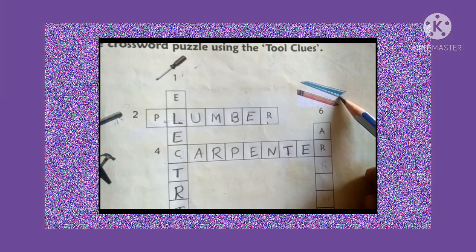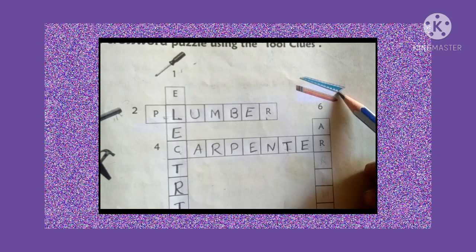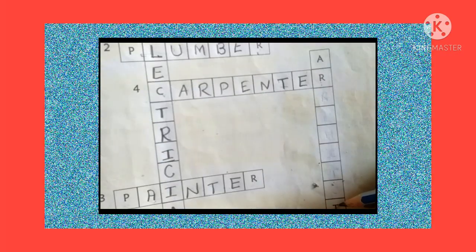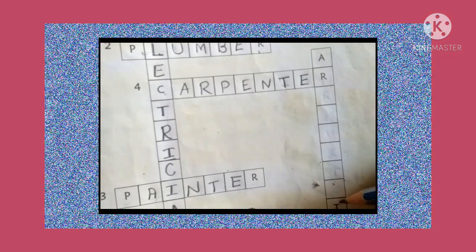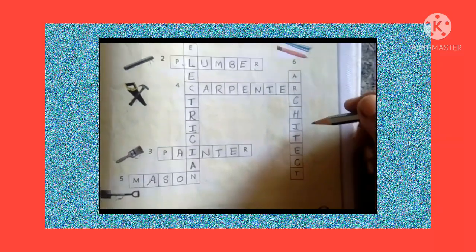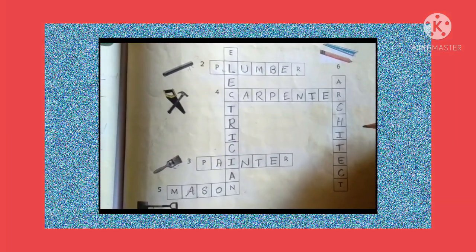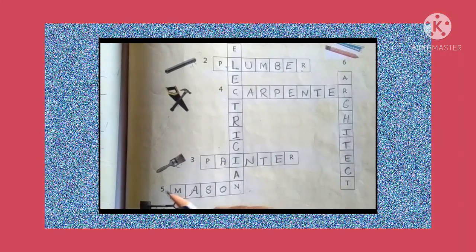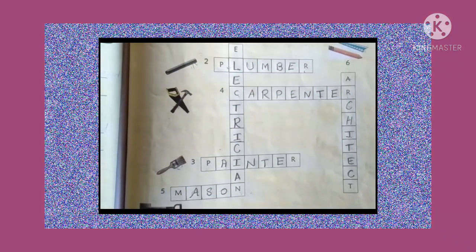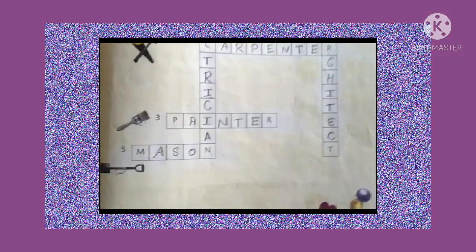Now you are remembering, right, children? Who is that person? Yes, that person is the architect. The architect spelling we have to write in the given box, children. Okay. So I hope you fill the puzzle box by understanding all these tools. Okay. So next we move on to the workstation.